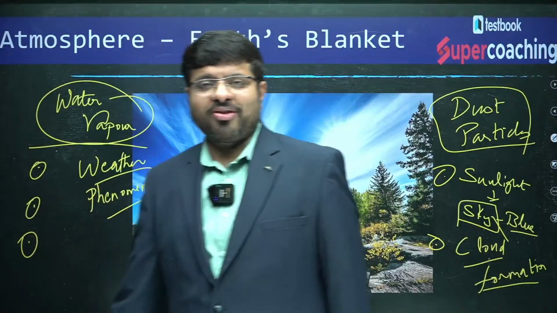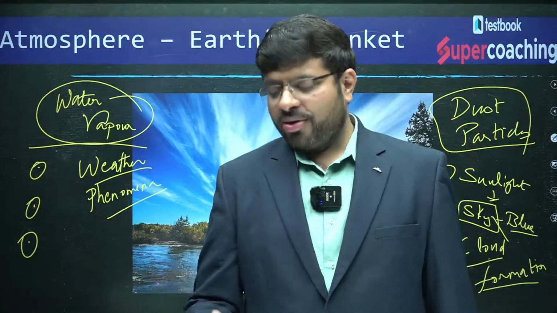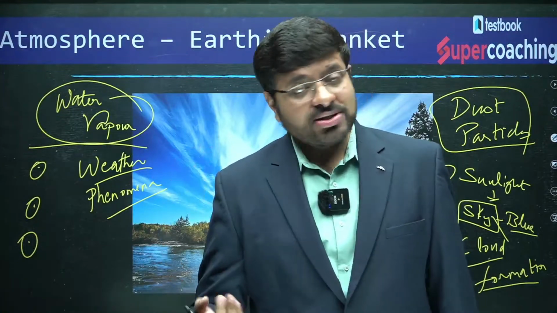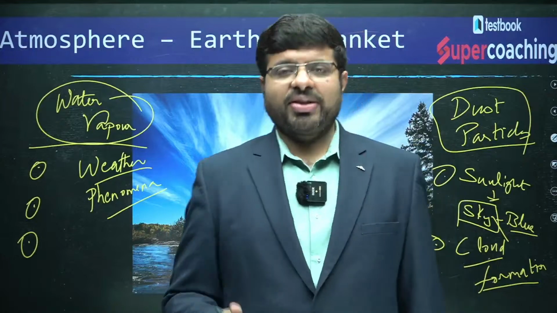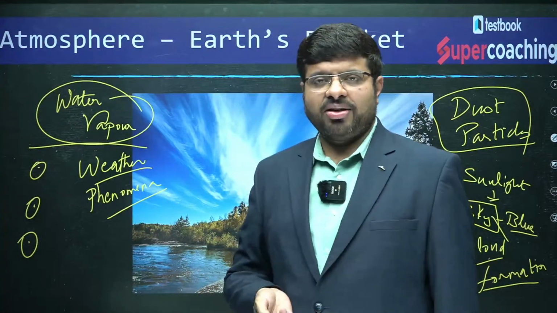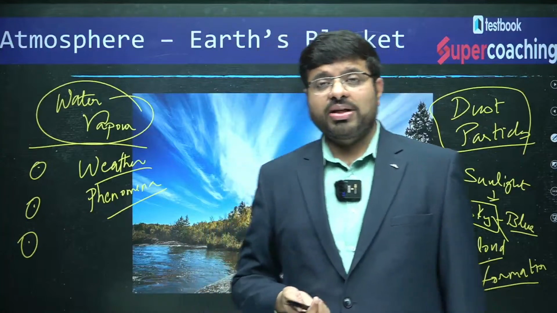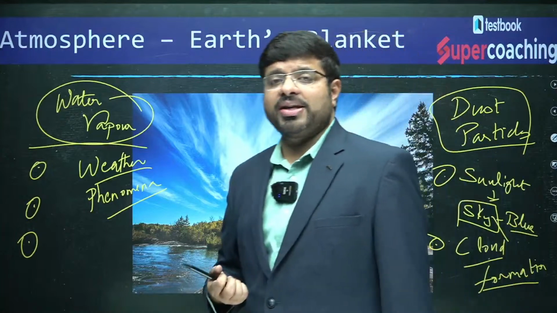Imagine there is no water vapor. Do you find tropical cyclones? No. Thunderstorms? No. Events like tornadoes? No. All the major weather phenomena, even rainfall, are associated with water vapor. So weather phenomena have a very close relationship with water vapor, the humidity in air.